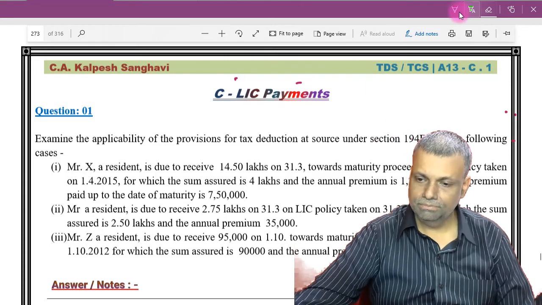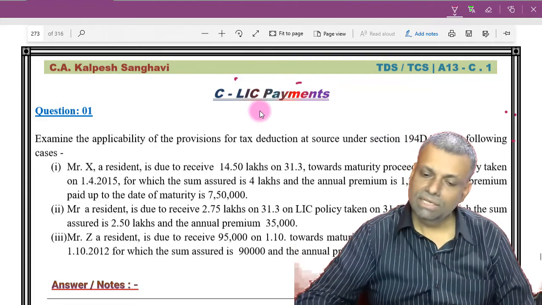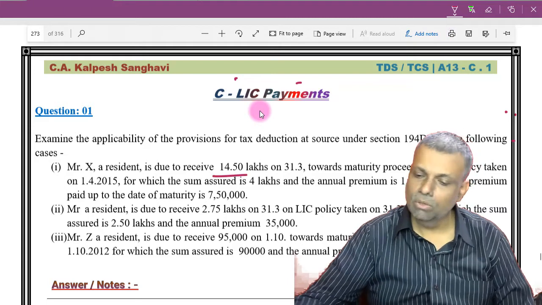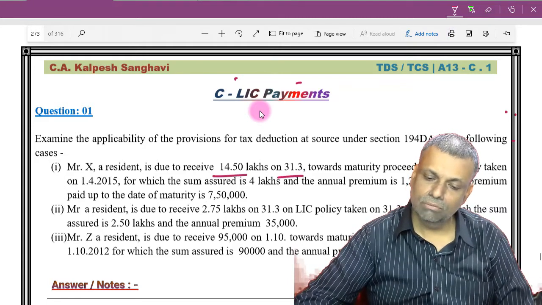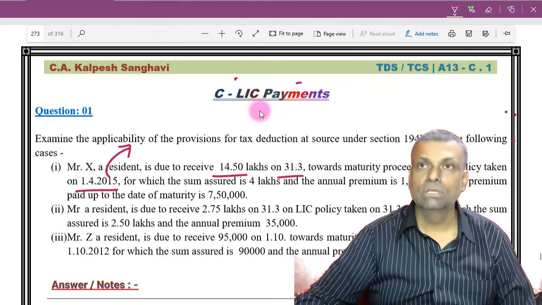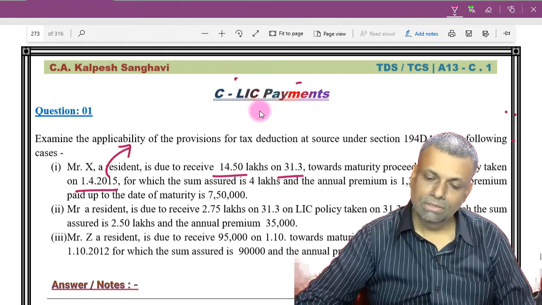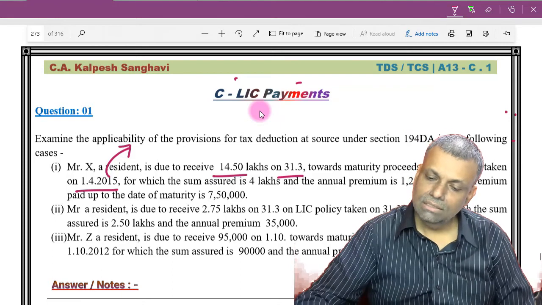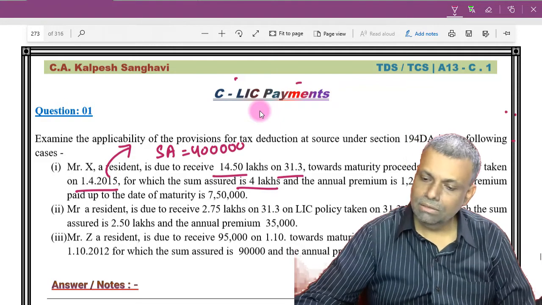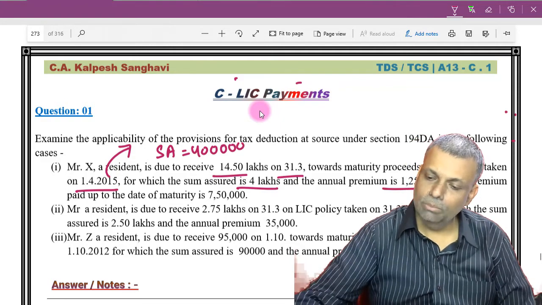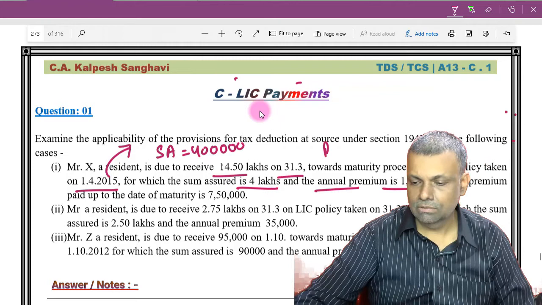Now see, Mr. X is a resident due to receive this amount on 31st of March towards maturity of the LIC policy taken on 1/4/2015. Now, since it is in 2015, it is after 2012. So you have to check the test where the sum assured is 4 lakhs, and the annual premium is 1,25,000.